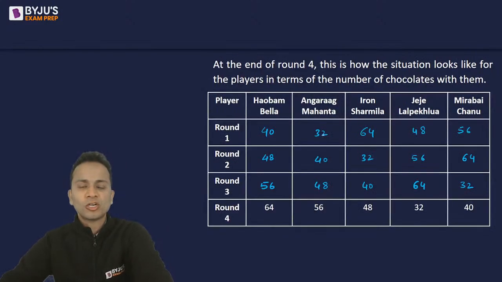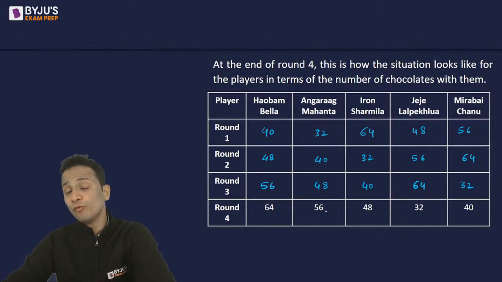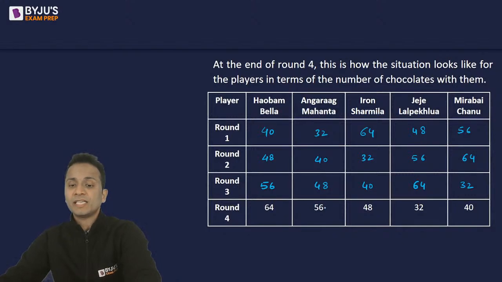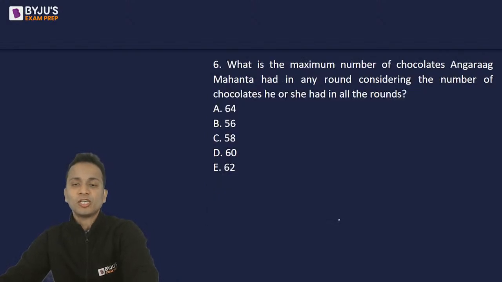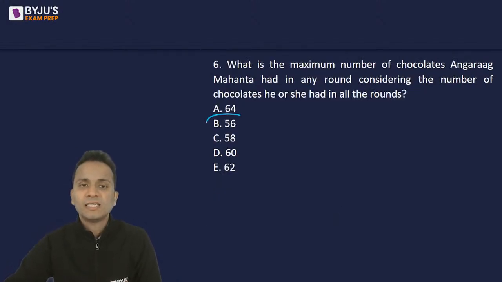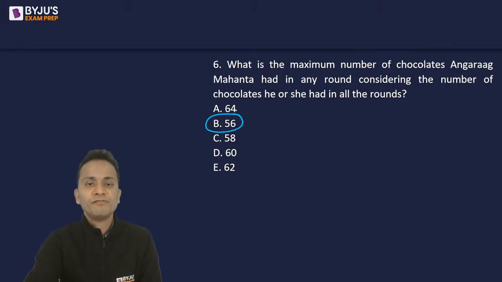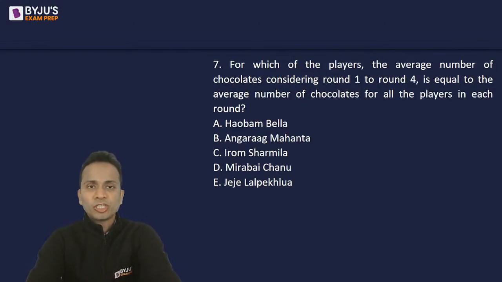Mahanta maximum number of chocolates, round 1 32, round 2 40, round 3 48, round 4 56. So 56 is the maximum number of chocolates this player had in all the rounds put together. So the correct answer should be 56, that is option B. Next question, question number 7.